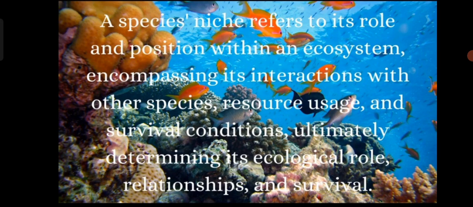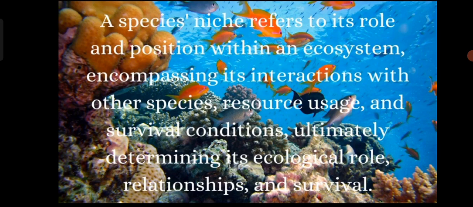A species' niche includes its functional role in the ecosystem, such as its role as a predator, prey, decomposer, or pollinator. It also encompasses the specific resources it uses, such as the type of food it consumes, the habitats it inhabits, and the environmental conditions it requires.